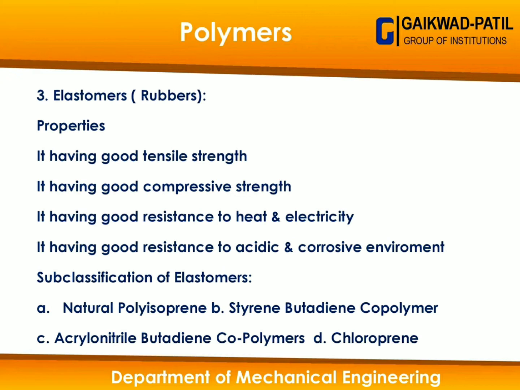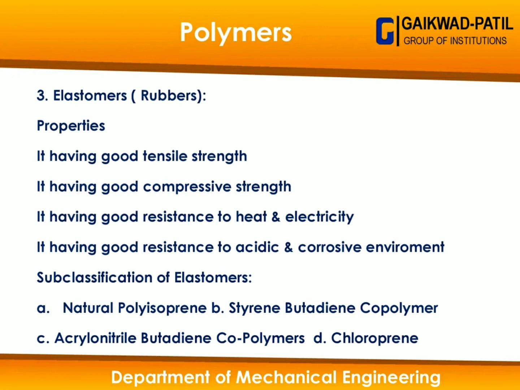Also, an important property of elastomer is that it makes elastomer popular in industry for various applications, right? It has good resistance to heat and electricity. It has good resistance to acidic and corrosive environments. That's why elastomer is used in various industrial applications like seals, gaskets, and sealings, right?